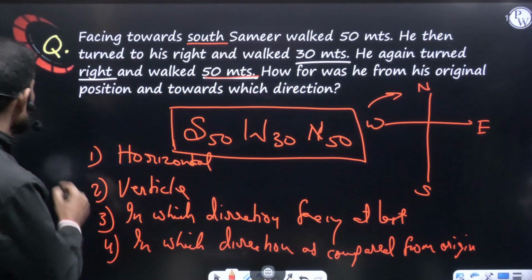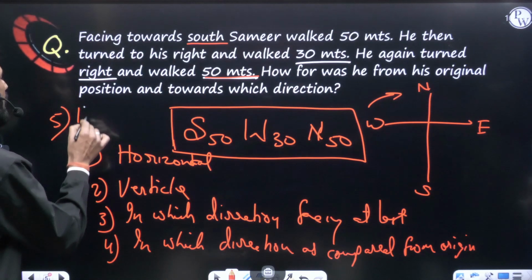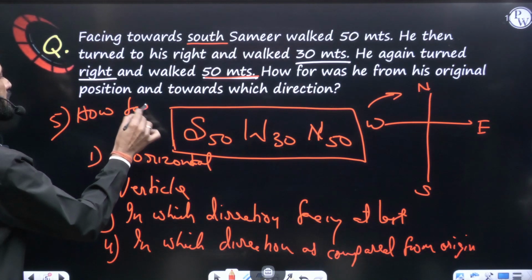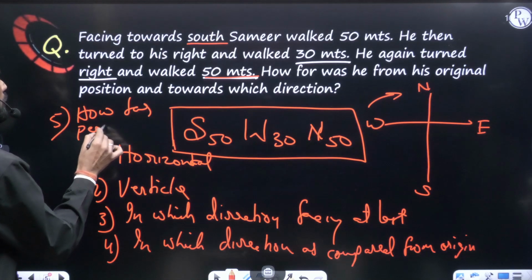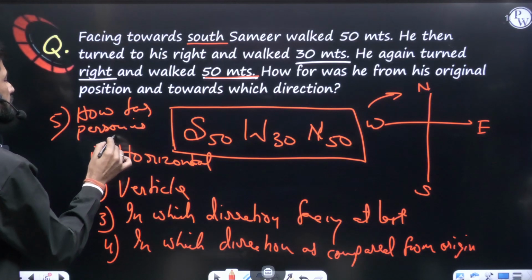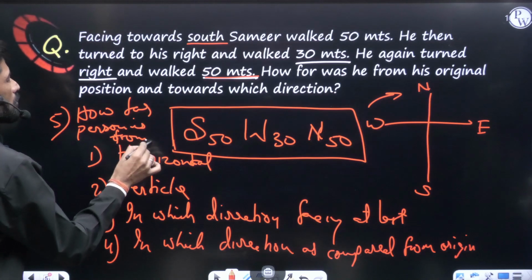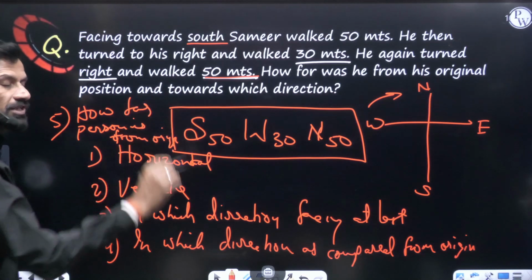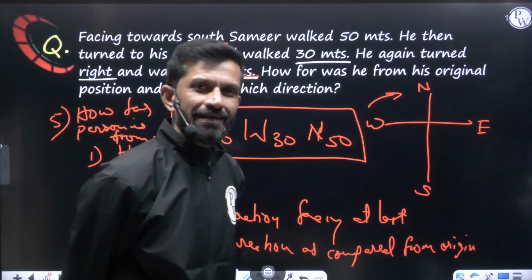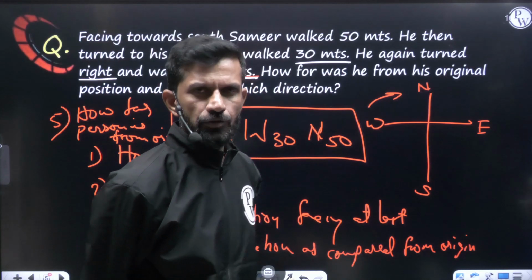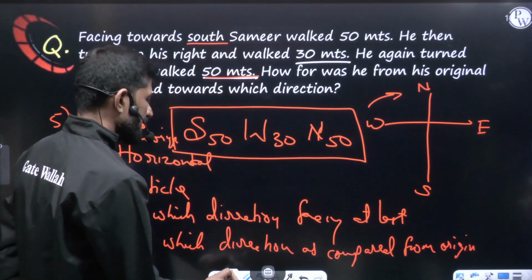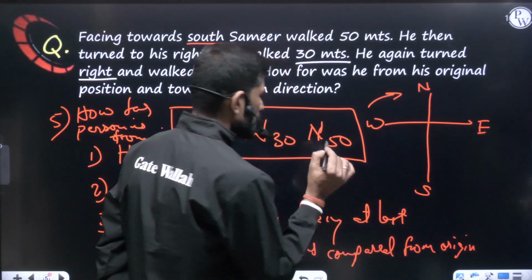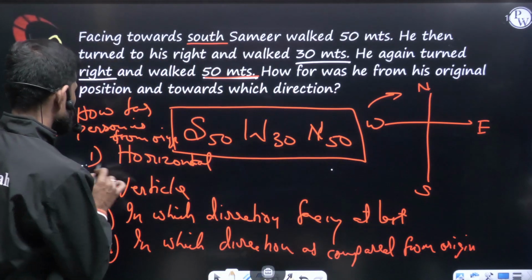And the last, fifth question they can ask you is how far the person is from origin. So these are the 5 varieties of question they can ask you. Out of these 5, any one or any two. So without drawing the diagram, how can we answer them? First of all, let us understand this one.